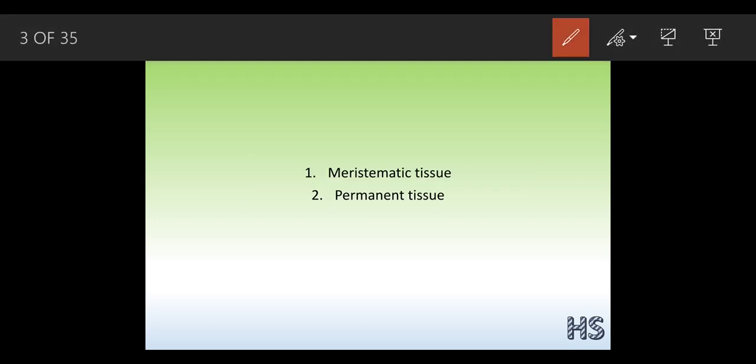As I already said, the chapter is divided into two parts, that is the plant and the animal tissues. First we are going to discuss the plant tissues. The plant tissues are classified into two types, the meristematic tissues and the permanent tissues. What do we mean by the word meristematic? The word meristematic is a Greek word which means divided.